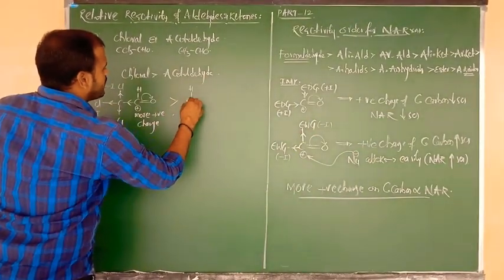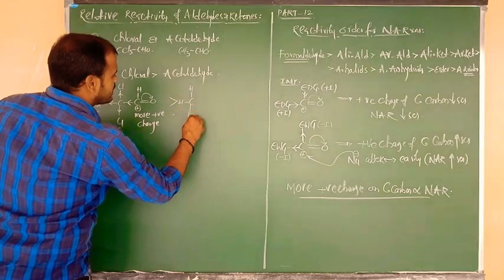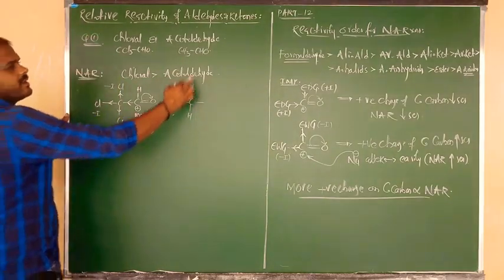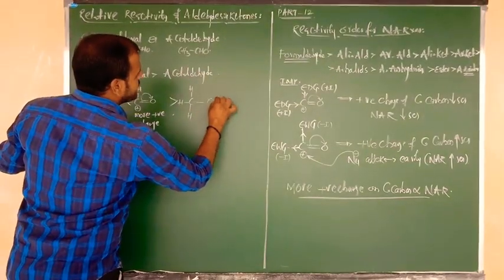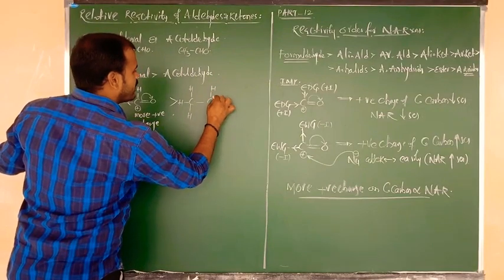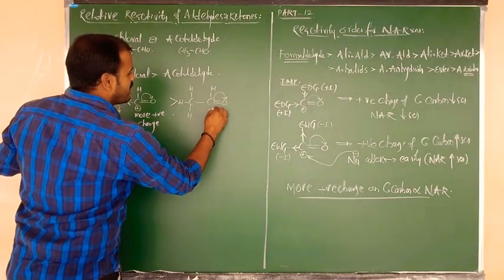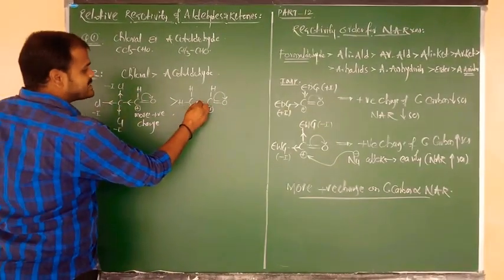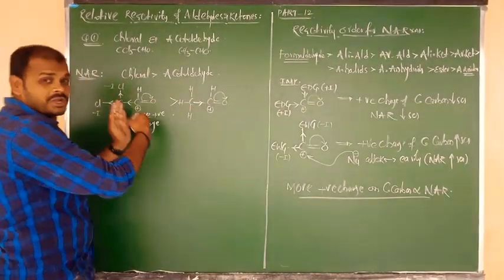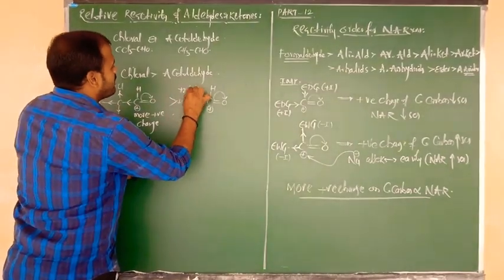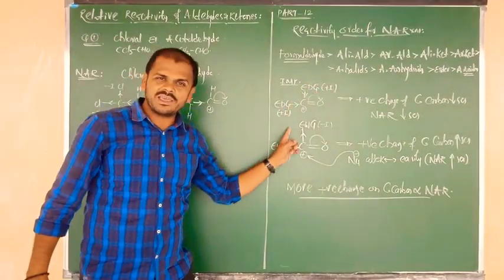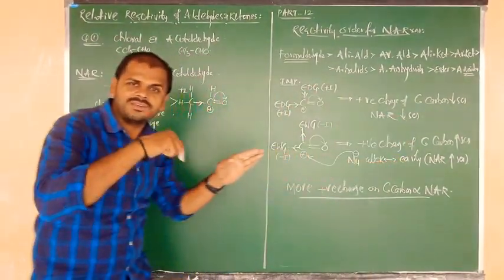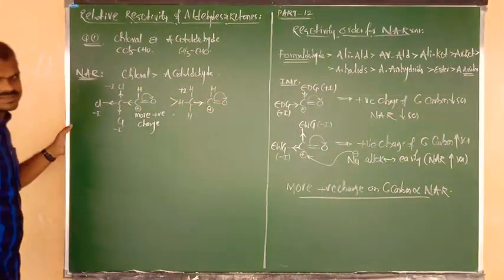In acetaldehyde, C connected to H, C connected to H, C connected to H, that is CH3, bonded to C double bond O H. Again here the pi bond shifts towards the oxygen. Carbonyl carbon contains positive, oxygen contains negative. But here CH3 is of electron donating nature, which means it has a plus I effect. In presence of a plus I effect group, nucleophilic addition reactivity decreases. I hope you understand this clearly.